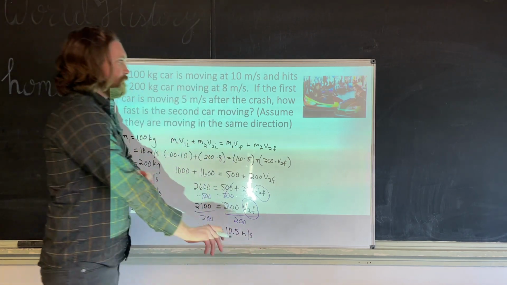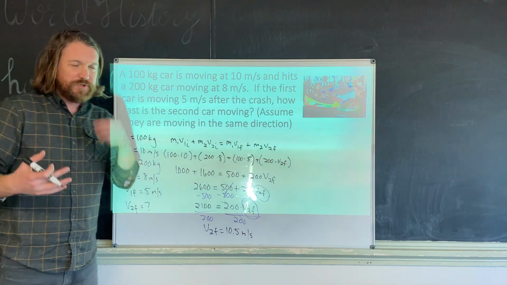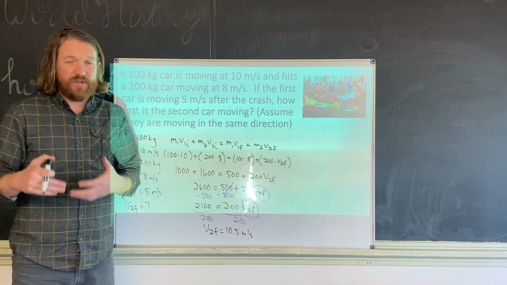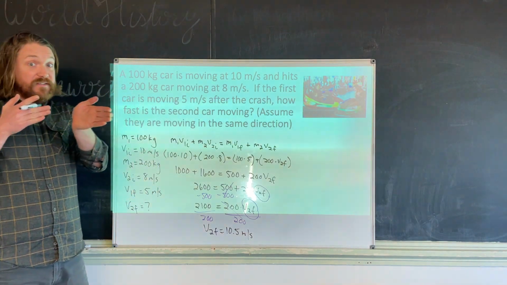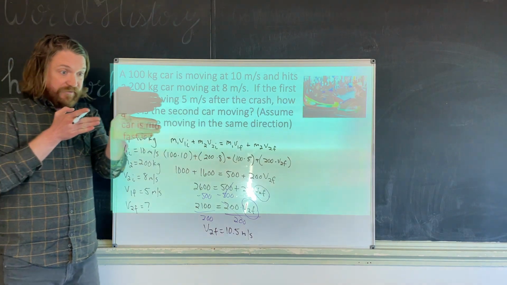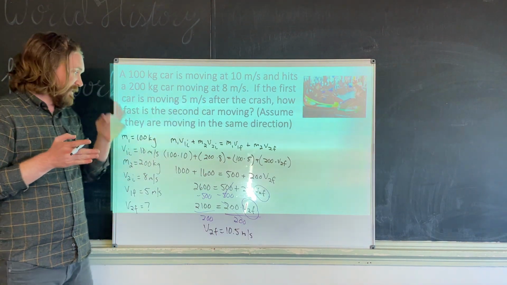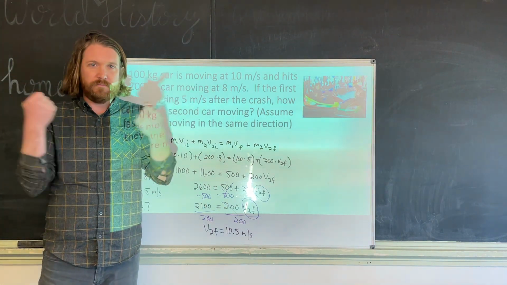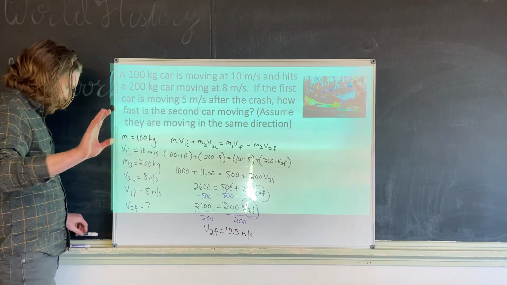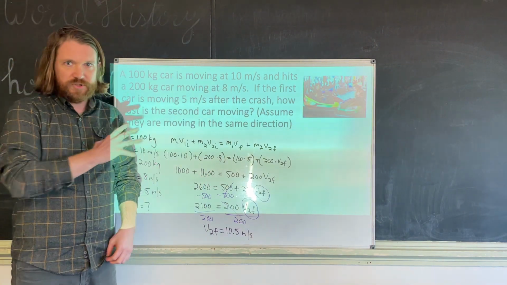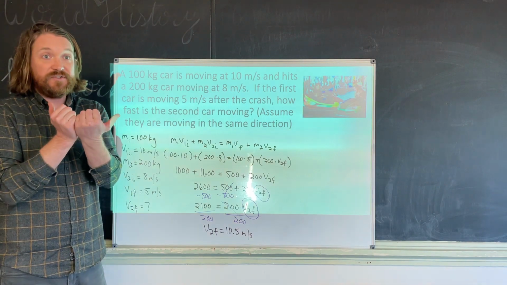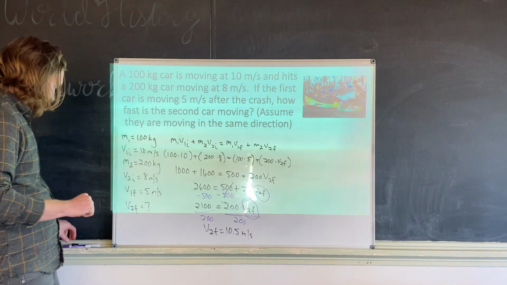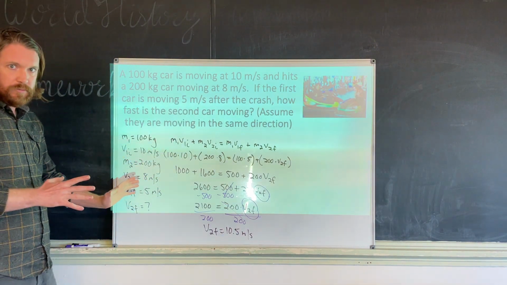Now this is going to be important in the future. I said assume that they are moving in the same direction. Why did I do that? Because it makes the problem easier. If they're moving in the same direction, that means both of their velocities are positive, okay? We'll see more on that when things start smashing together. For the time being, we're just focusing on this. If their velocities go in opposite directions, then we have to see them as opposite directions, but we'll get to that next class. Okay, good? Good.